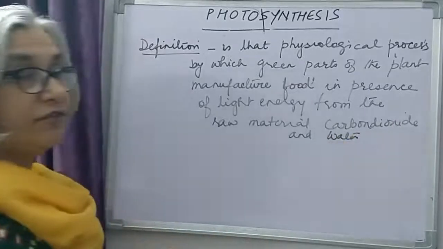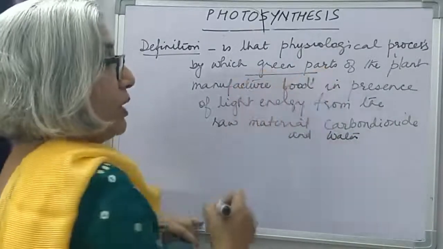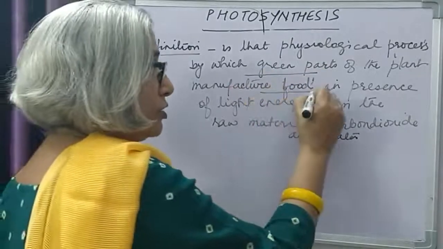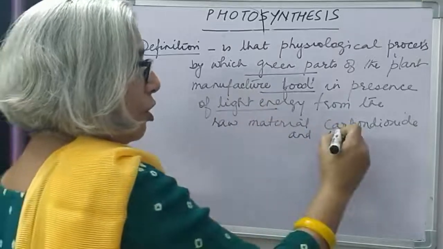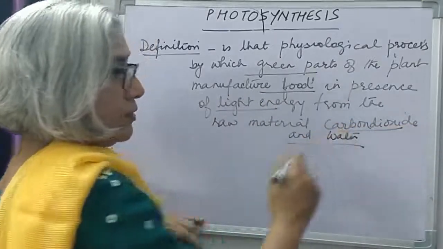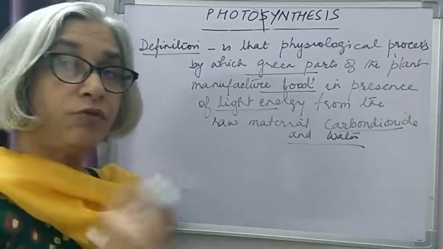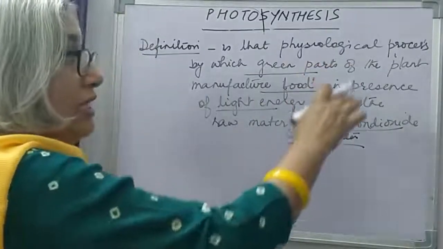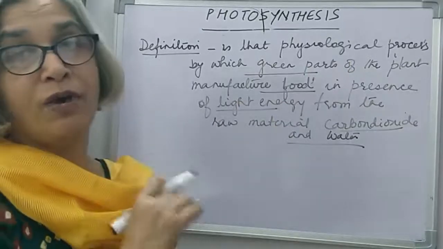So now this definition has got parts. Green parts of the plant. Manufacture food in presence of light from raw materials, carbon dioxide and water. So when you are writing the definition of photosynthesis, all these underlined parts have to be there to fetch you full marks.